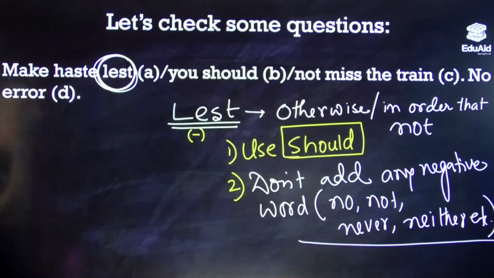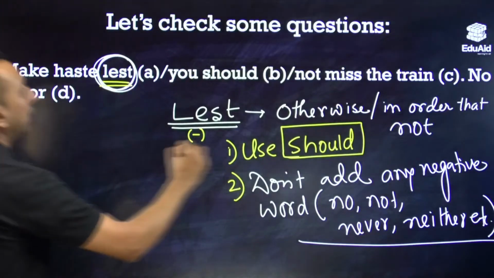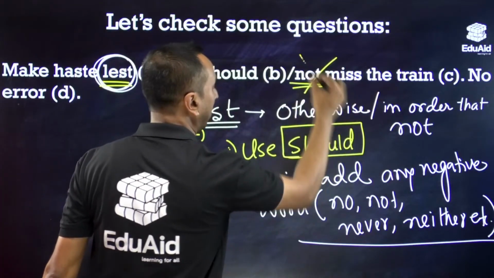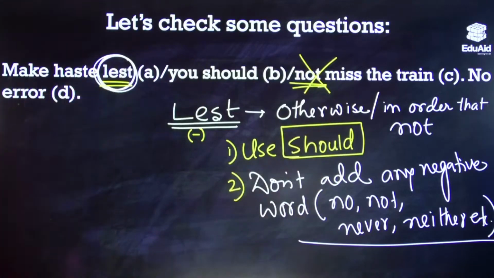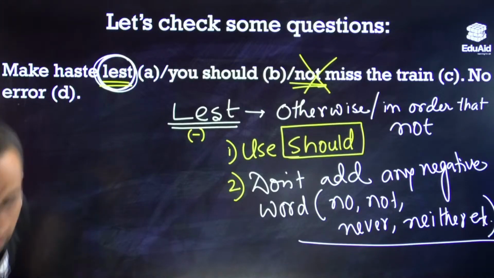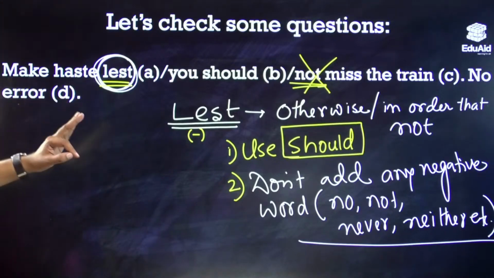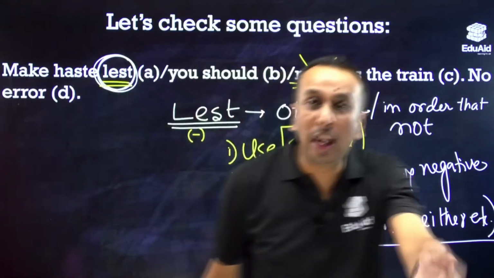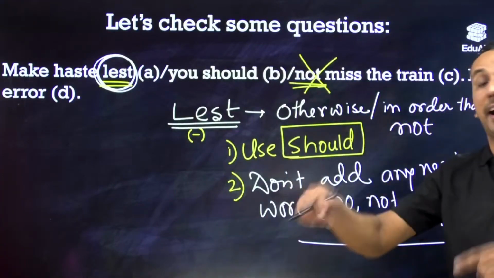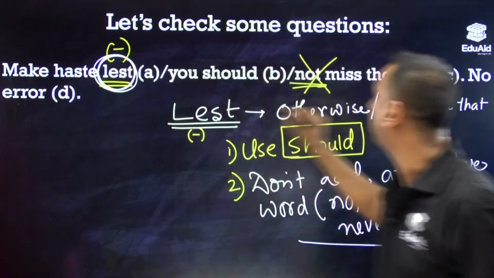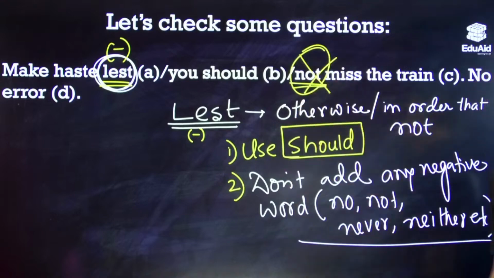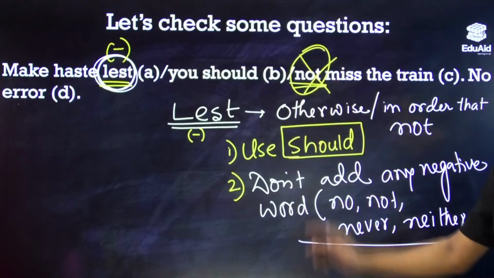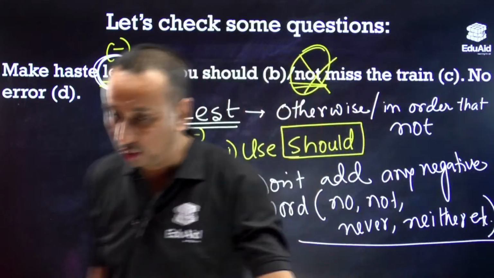Not to be used. So lest make has lest. Here we have used lest, and here we have used not. That is the problem. Abhigyan got this correctly, not to is not needed here. Make has lest you should miss the train. So hurry, otherwise you may miss the train. The negativity is already contained in lest, so a double negative within the same sentence is not used. That's why it is an erroneous part. So a notification has come.